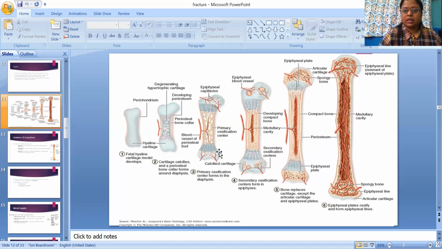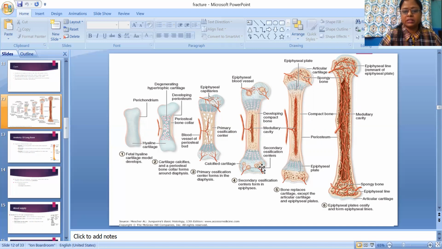Then the next step is that secondary ossification centers form in the epiphysis, right? Developing compact bone. Here you can see the medullary cavity and the secondary ossification centers.